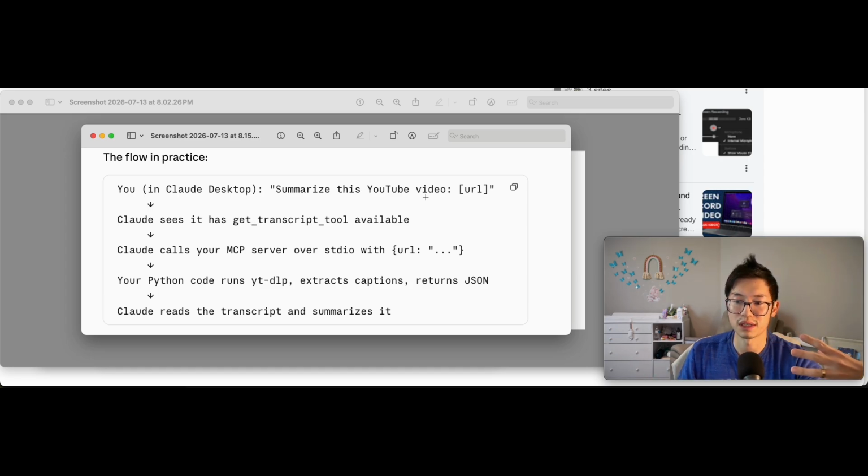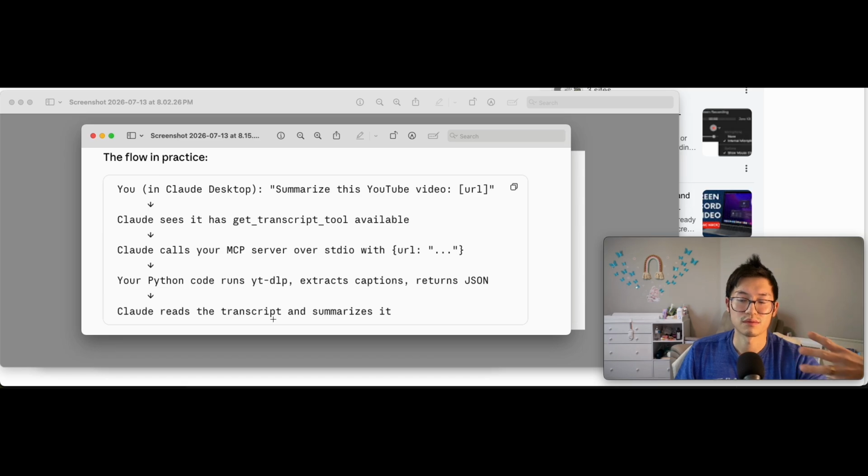So the flow is that once I have the connector inside my Claude, I can say, hey, summarize this YouTube video, and give it the link, and it will see if it can get the transcript. Once it gets the transcript, it runs its Python code logic, gets the transcript, and returns JSON, which I later changed because it's a little bit harder to read.